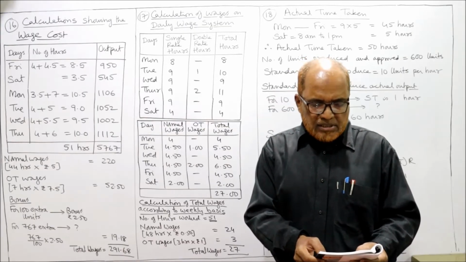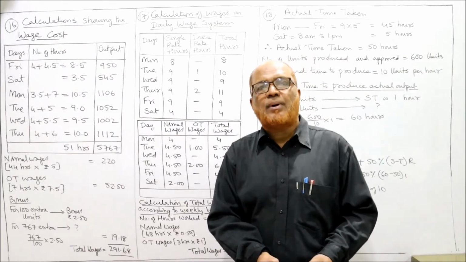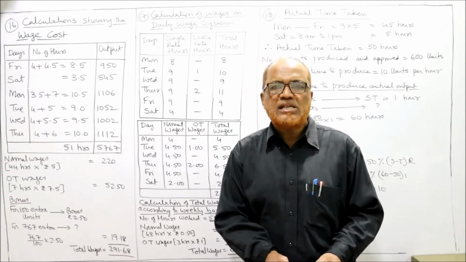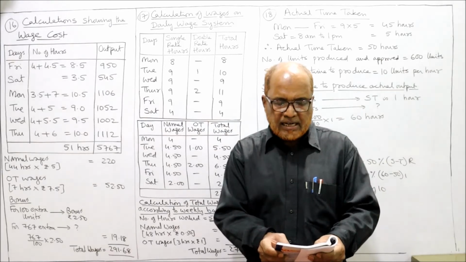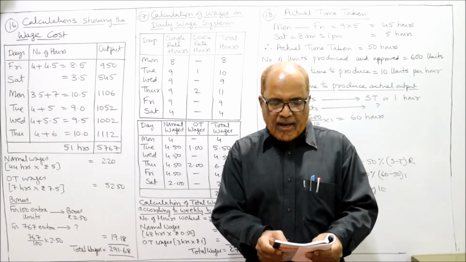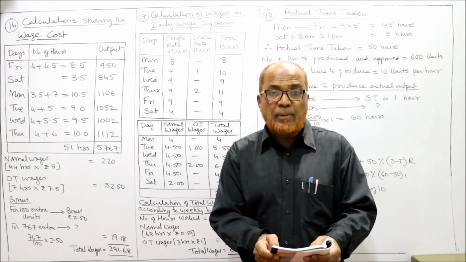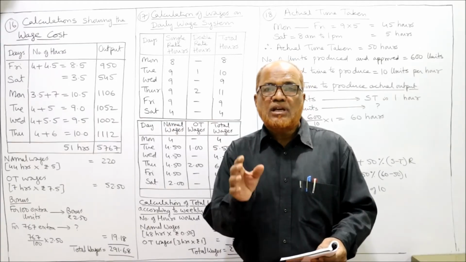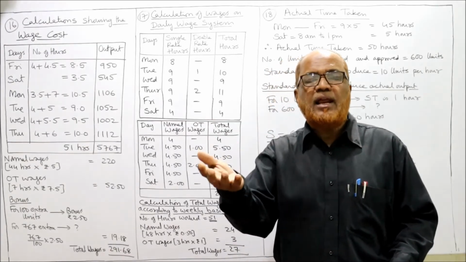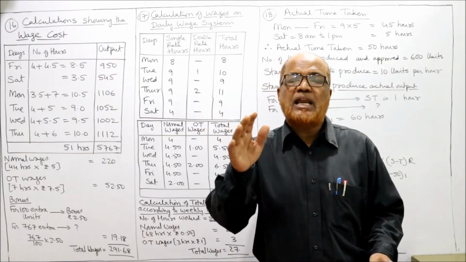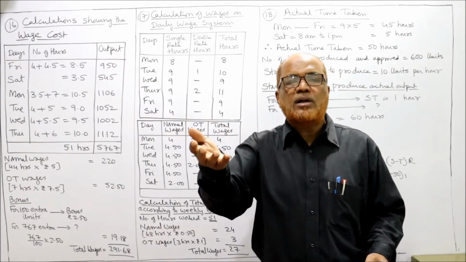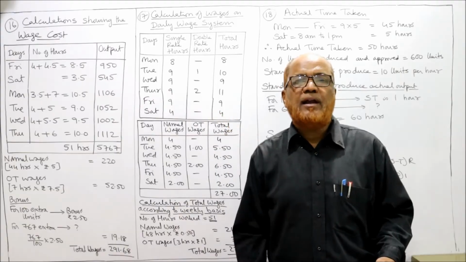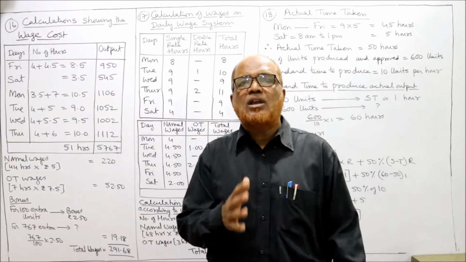Now overtime is payable. Normal rate is 50 paisa per hour. The normal rate is 50 paisa per hour. Overtime is payable up to 9 hours in a day at single rate, and over 9 hours in a day at double the rate. That means overtime rate is double the rate if a worker works more than 9 hours on a day. So the excess overtime work will be paid at double the normal rate. What is the normal rate?